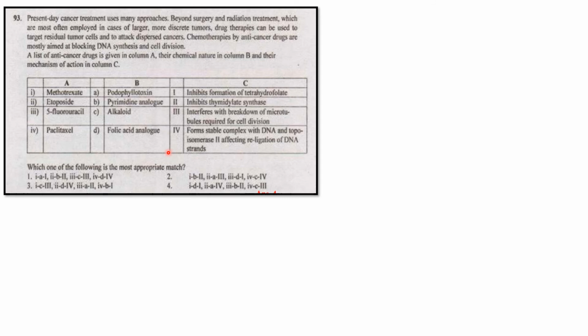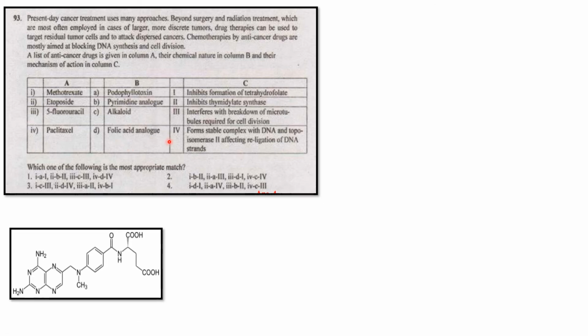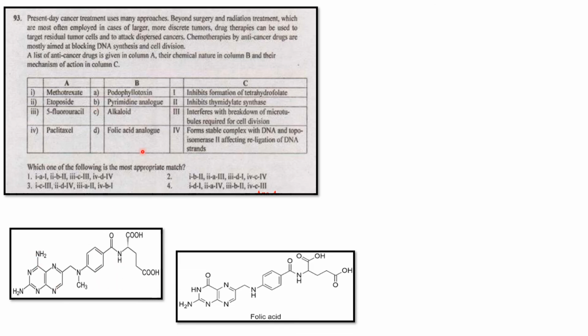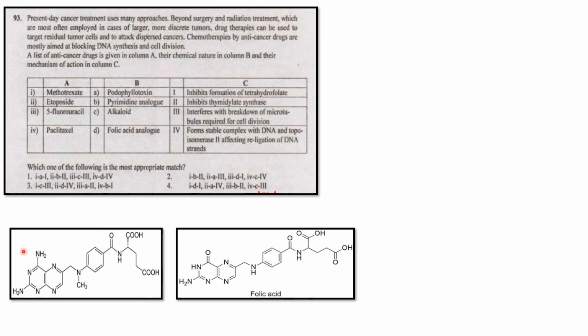I read methotrexate is similar to a folic acid analogue like this, and folic acid. It is also like this, see, both are looking the same analogue. Similarly, 5-fluorouracil has pyrimidine structures.